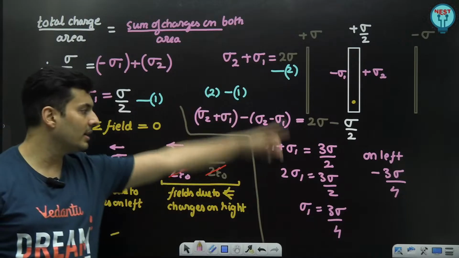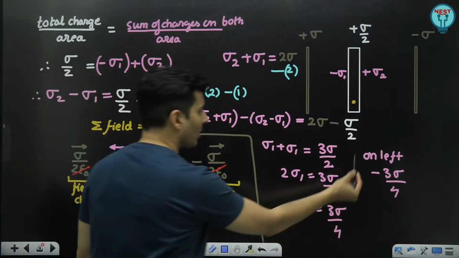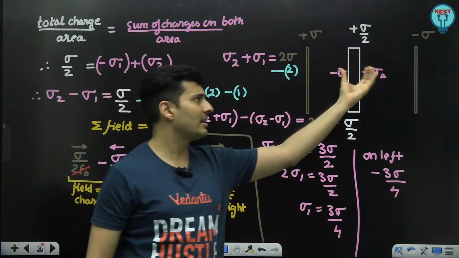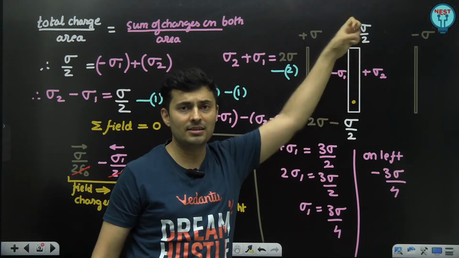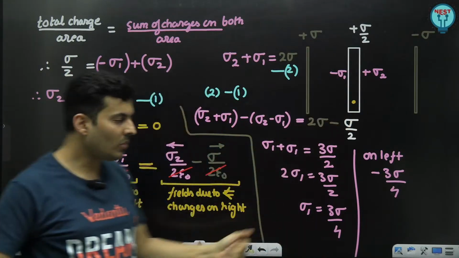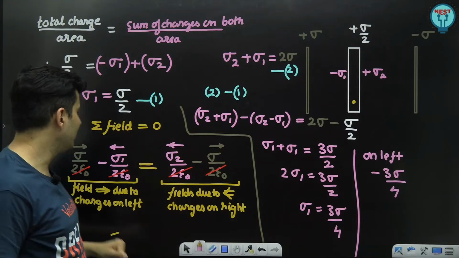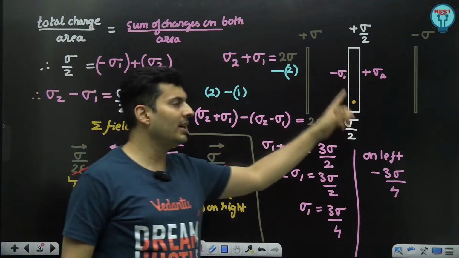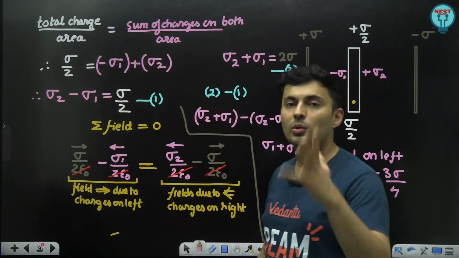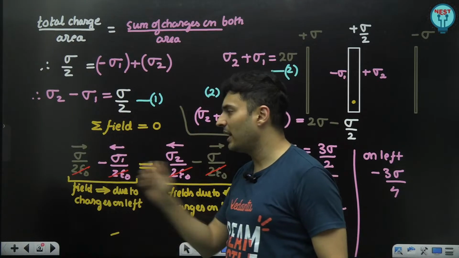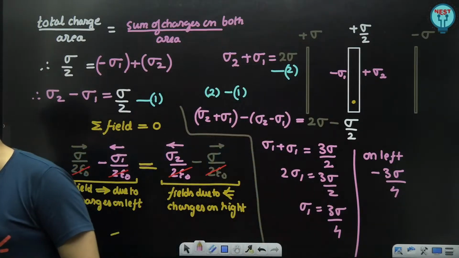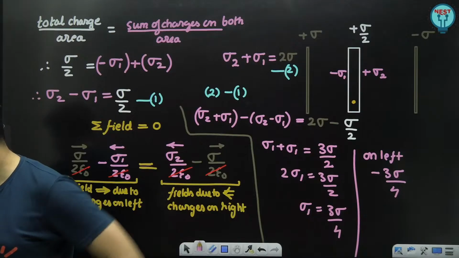Is this absolutely clear, my dear students? So why is it minus 3 sigma by 4? Beautiful question. First part was conservation of charge. The total charge will be distributed on both the sides, unequal, I do not know how much it is. The second part was that the net field inside a conductor is 0, and the field due to a surface charge is sigma by 2 epsilon. Just equate it using vectors, guys. You shall get the answer. Is that right, everyone? Shall we go ahead?